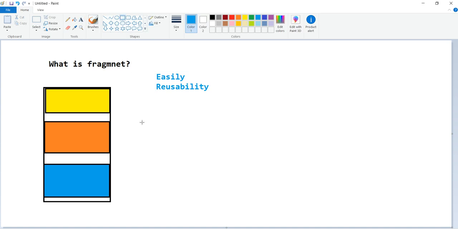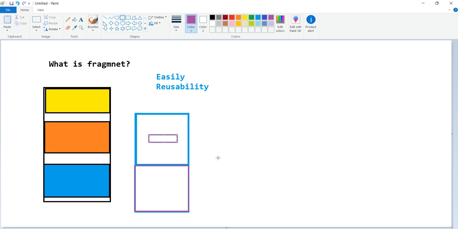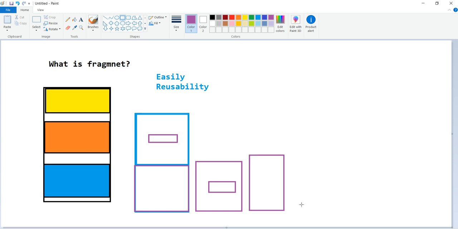So how it happens: first we'll concentrate today on a basic program. See, this is my activity. This activity I am splitting into two parts. The first part is this, and the second part I am creating here. This second part is for the fragment. Here in this, one button is there. When I click this button, this can be replaced by this. Again here, one more button; once I click on this button, again this can be replaced. Again, when I'm clicking on the last button, it can be displayed like this. Simple way: two fragments, two activities.